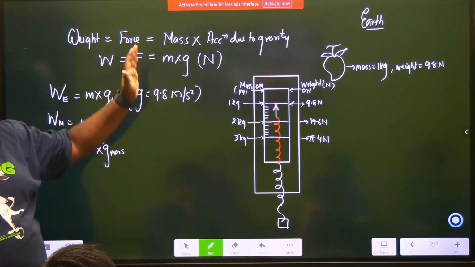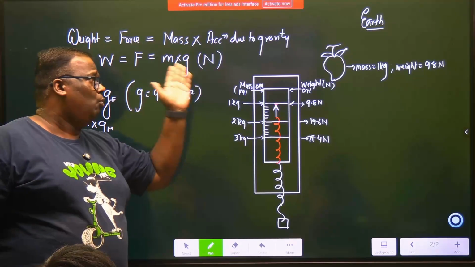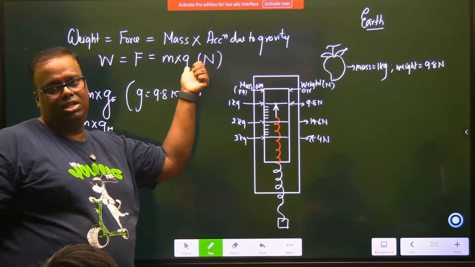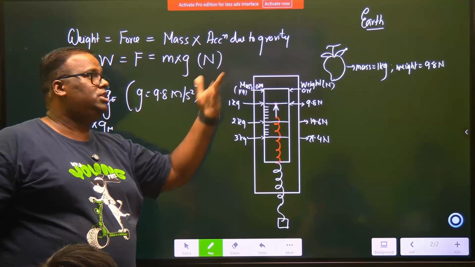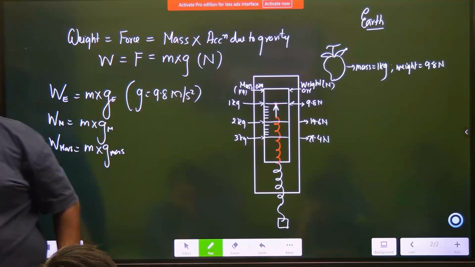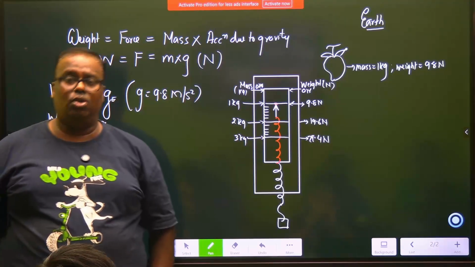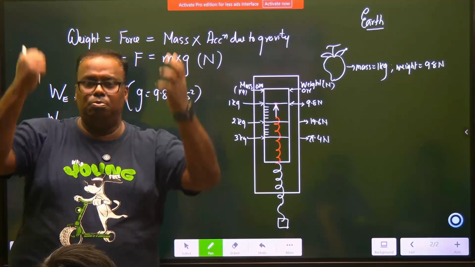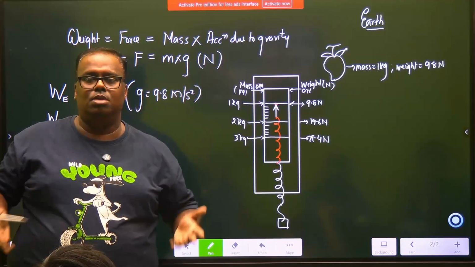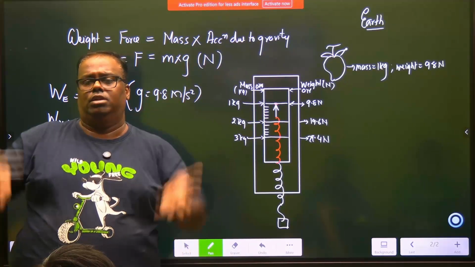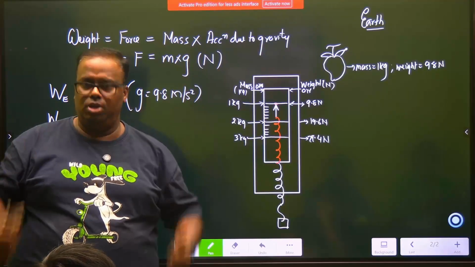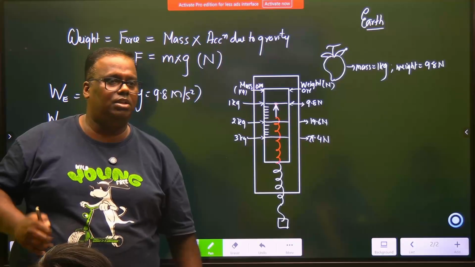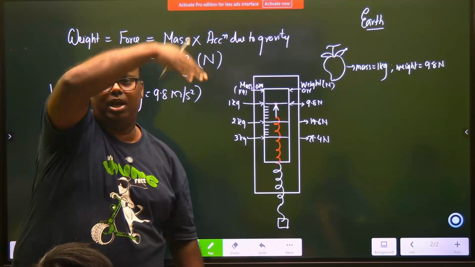Are you getting it? Then, why does weight differ from place to place? Because of this culprit factor, acceleration due to gravity. Have you heard that if you can jump 1 meter on earth, you can jump 6 meters on the moon? That means the moon doesn't pull you that way. What is jumping? Jumping means your ability to get released from earth's pull. Earth is pulling me right now. That's why I'm on the ground. If earth doesn't pull me, then I'm like the astronaut. I'll jump like a hydra and go.